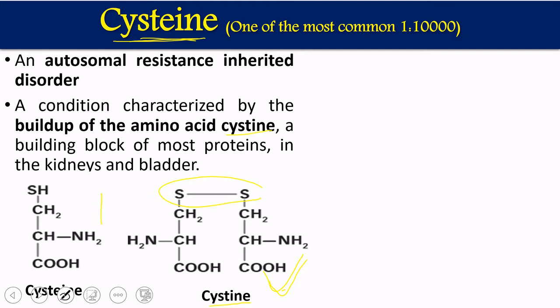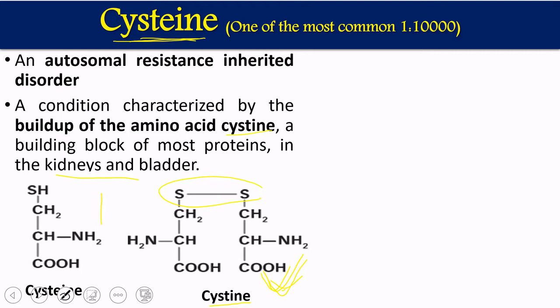In cystinuria cases, this amino acid builds up. It is not reabsorbed back, so it is going to accumulate in the kidney or the urinary bladder, and there it is going to cause certain kinds of complications. Now we'll see how this is going to happen.